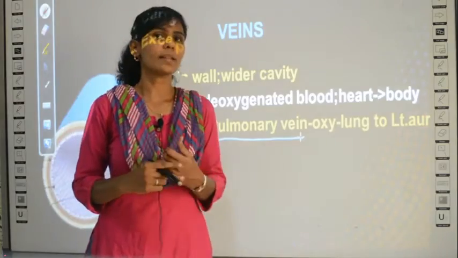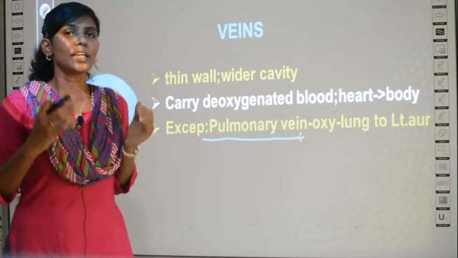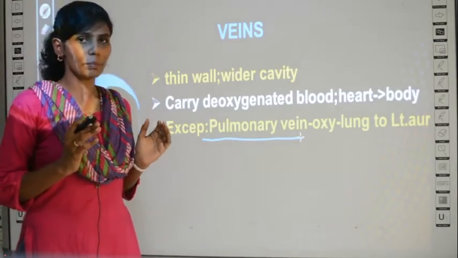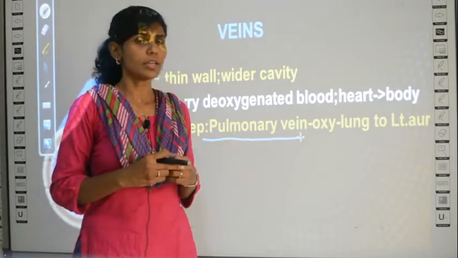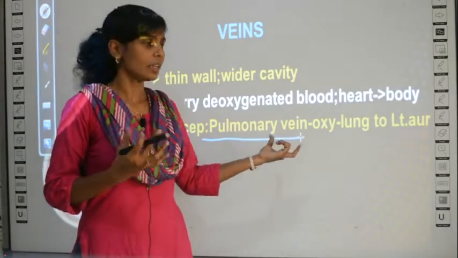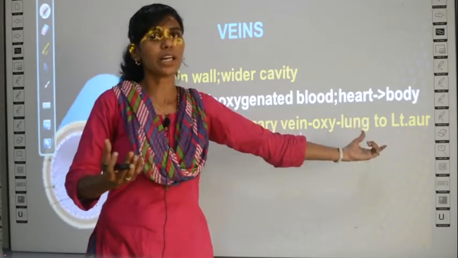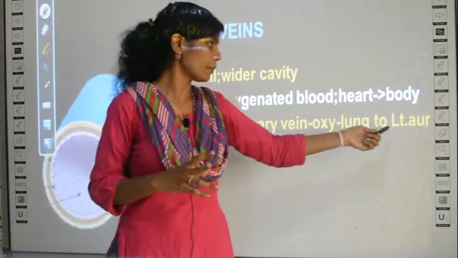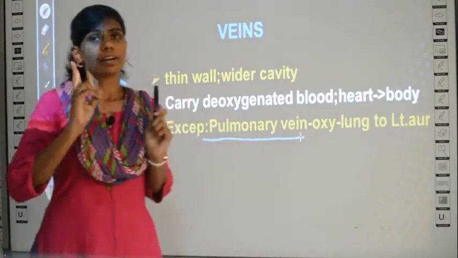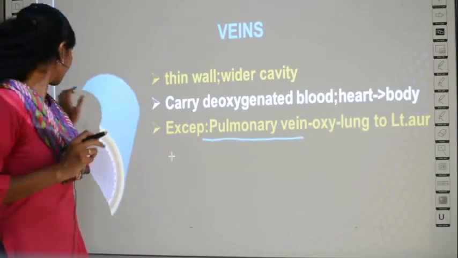See, remember one thing, whenever blood leaves the lungs, it will be filled with oxygen because the lung is the place which will provide oxygen, right? So, this pulmonary vein takes blood with oxygen from the lungs into the left auricle. All this you have to remember: from the lungs to the left auricle. Clear?